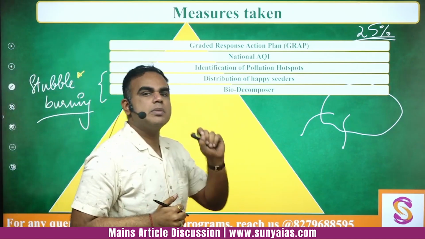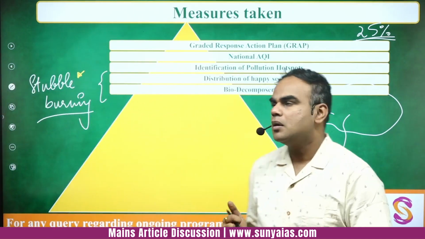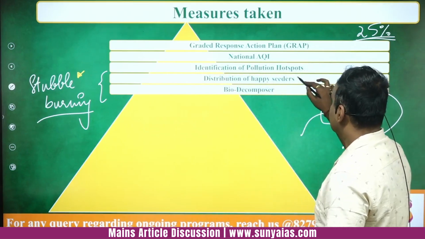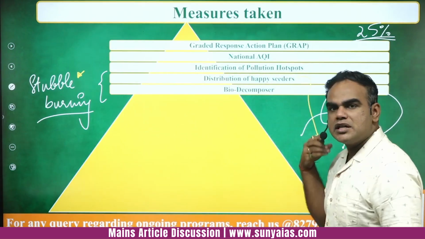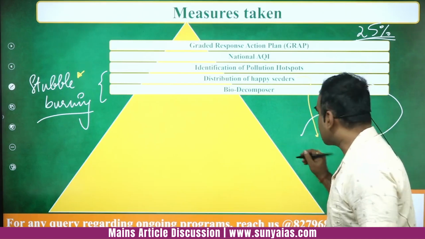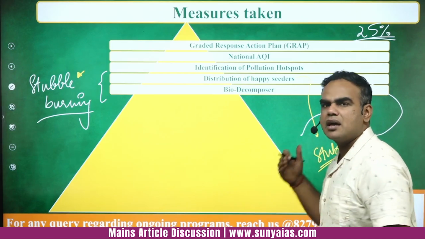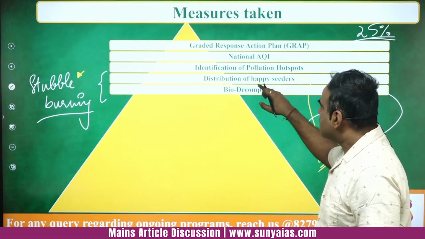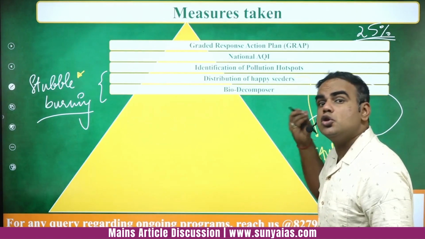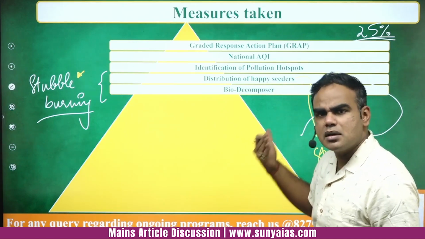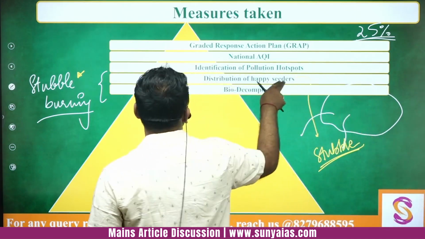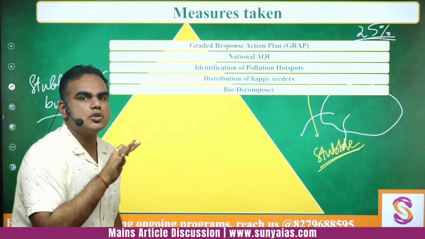One is the distribution of Happy Seeders. These are machine operated tractors which help to deal with the stubble which is left. We have seen in Punjab and Haryana, a lot of subsidies are related to the distribution of Happy Seeders. Again, there is a need for much more work in this. But still, for basics, you should know that yes, there is a distribution of Happy Seeders going on.